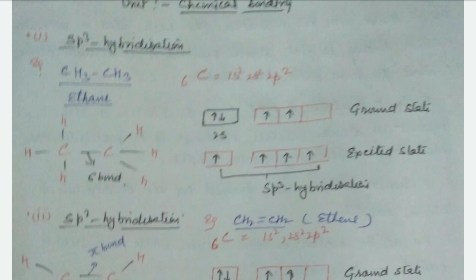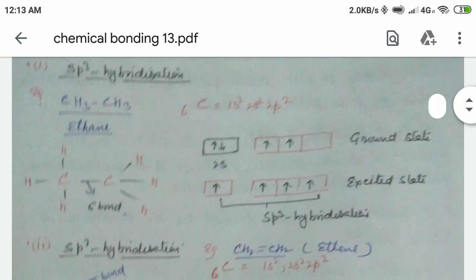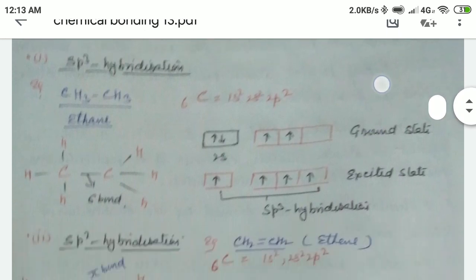When carbon has a double bond, it shows sp2 hybridization. When carbon has a triple bond, it shows sp hybridization. First we discuss the sp3 hybridization, right?